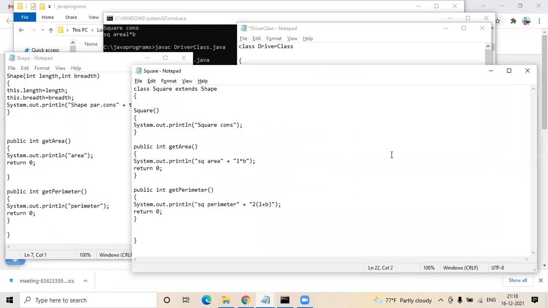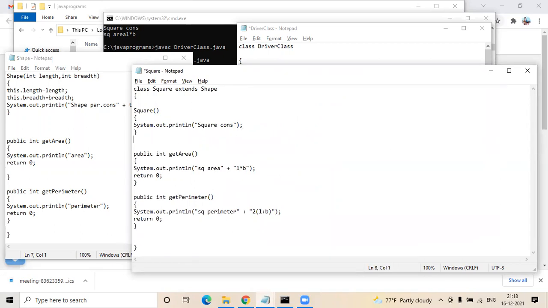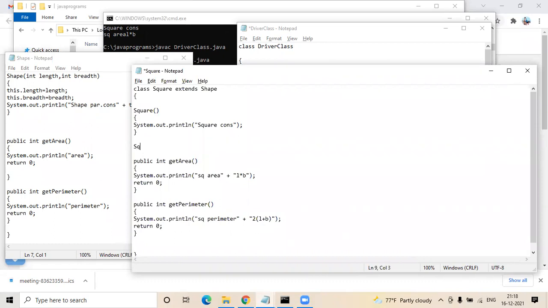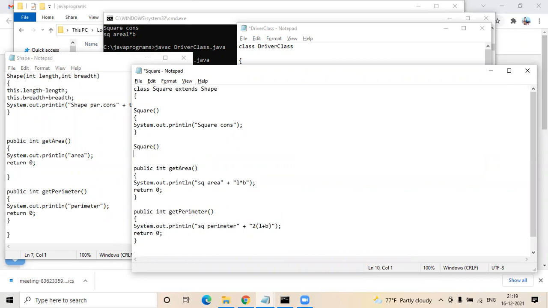Now here, have one more parameterized constructor of square. We changed something in square, right? Earlier, we added the parameterized constructor, but that is getting missed.